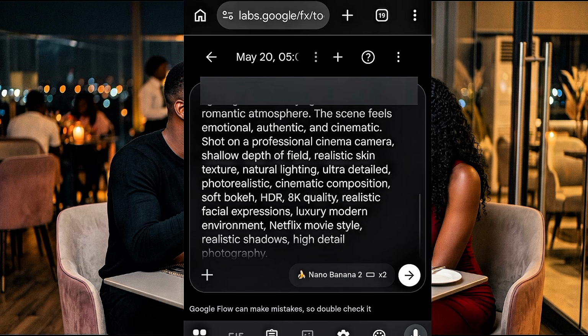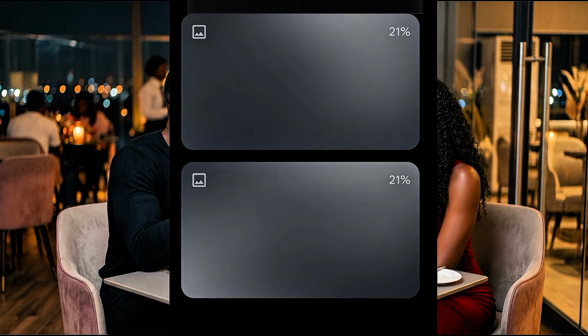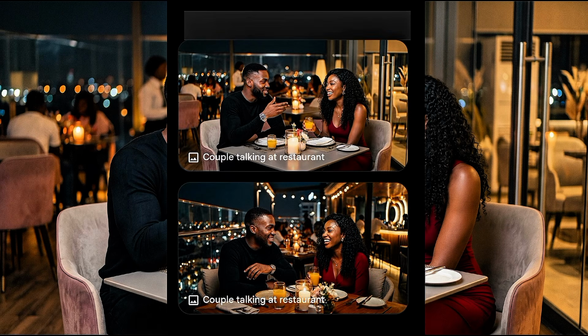And then go ahead and hit OK. So now let's watch and see as our image is being generated. Alright, as you can see, our image has been generated. Look at it. You just have to go ahead and select anyone that you want from these two images.